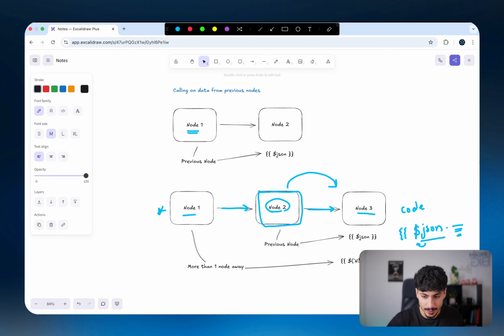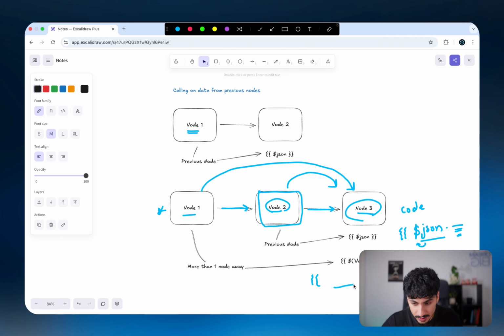But what I want you guys to grasp here is that in node 3, I can also refer to data that was in node 1, but not in node 2. And how I'll do that is that I'll do the same thing. I'd say open curly bracket. So this is obviously a bunch of code. And then inside it, I'd say $. The $ sign would basically say, hey, this is a variable. And then after, I'd put an open parenthesis, and then I would put the name of the node I want to reference. I'll close it off, and then I'll put item, and then I'll put JSON, and then I'll put anything else after that, and I'll close off the curly bracket.